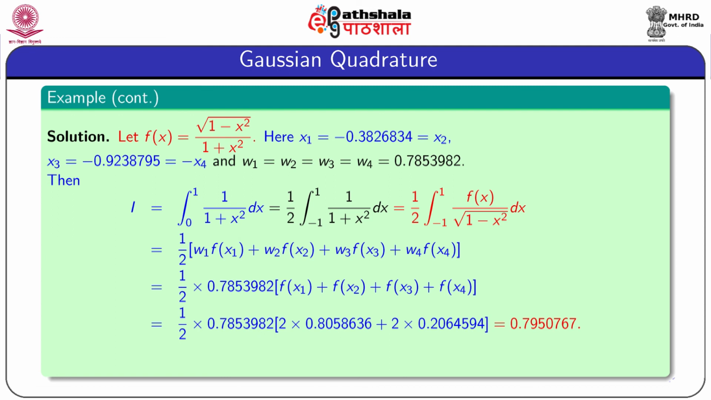0.7950767, and the exact value is pi by 4, which is equal to 0.7853982. Therefore, the absolute error is 0.0096785. That means the integration is correct up to 2 decimal places. So, this value is obtained from the 4-point Gauss-Chebyshev quadrature formula.